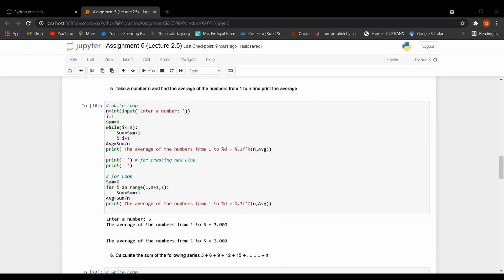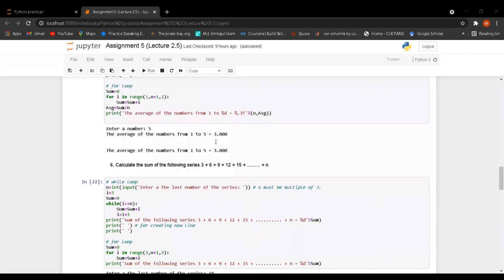The average of the numbers from 1 to %d is equal %0.3f. Here the first %d means n, and the second %0.3f means the average. 0.3f means it will show the average value with 3 numbers after the decimal point.